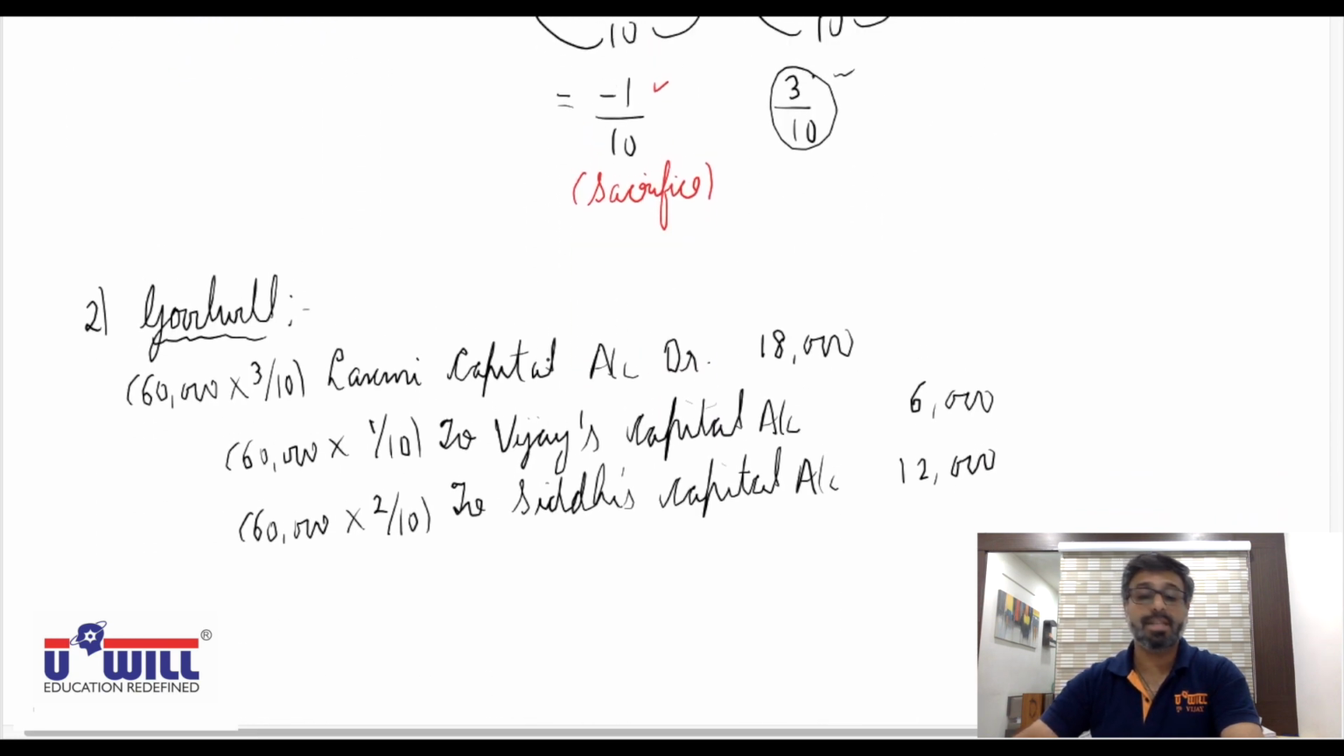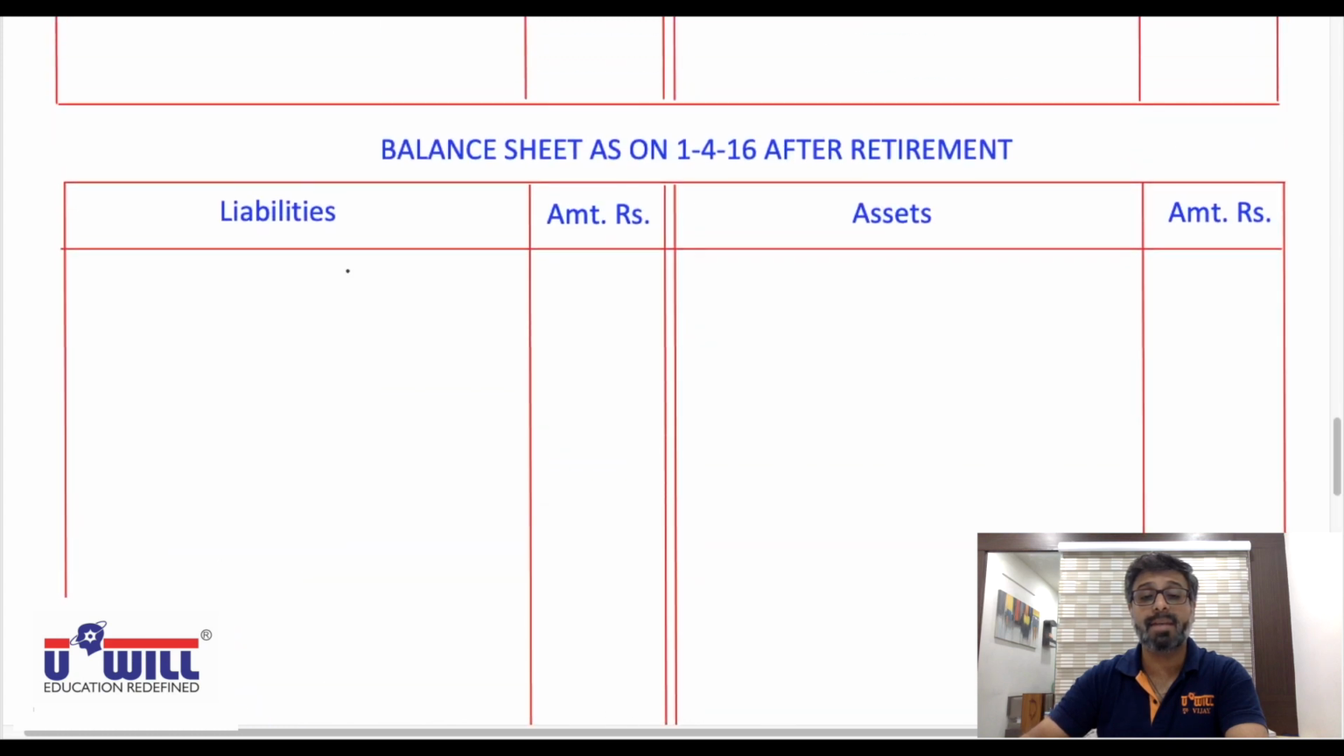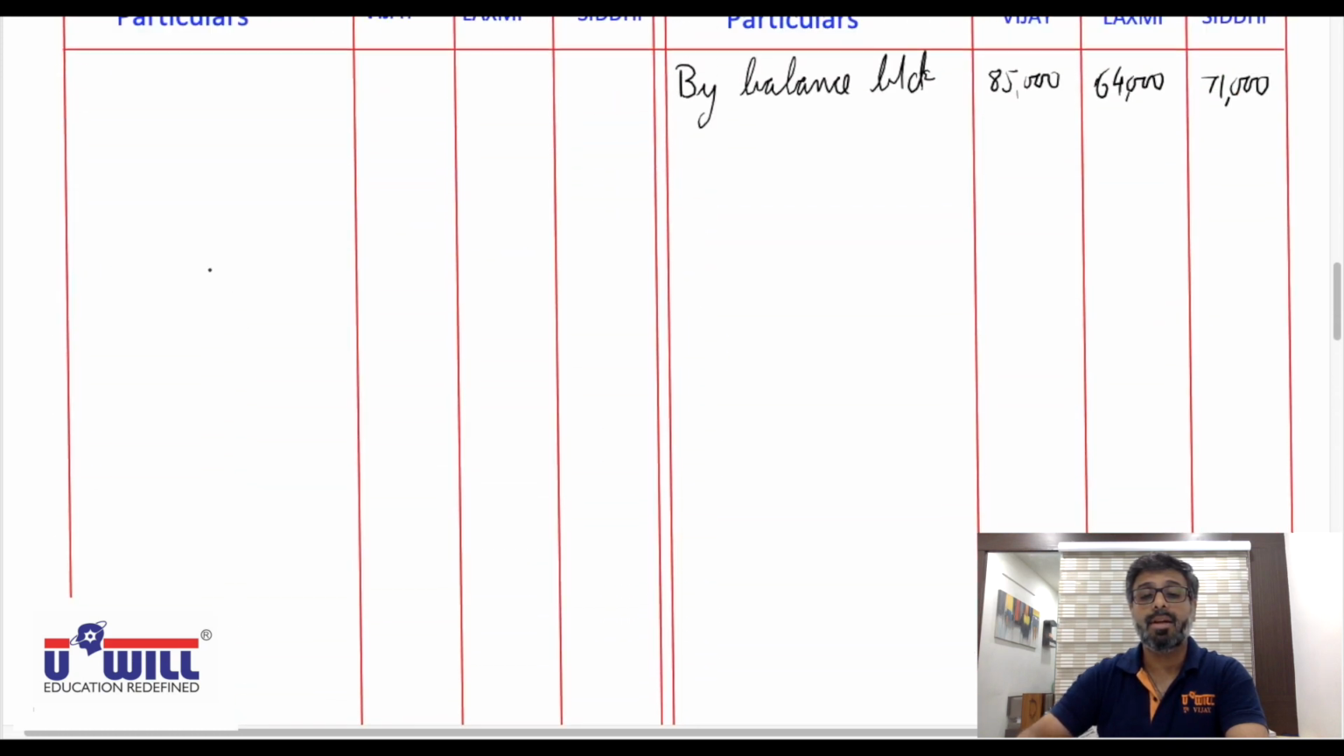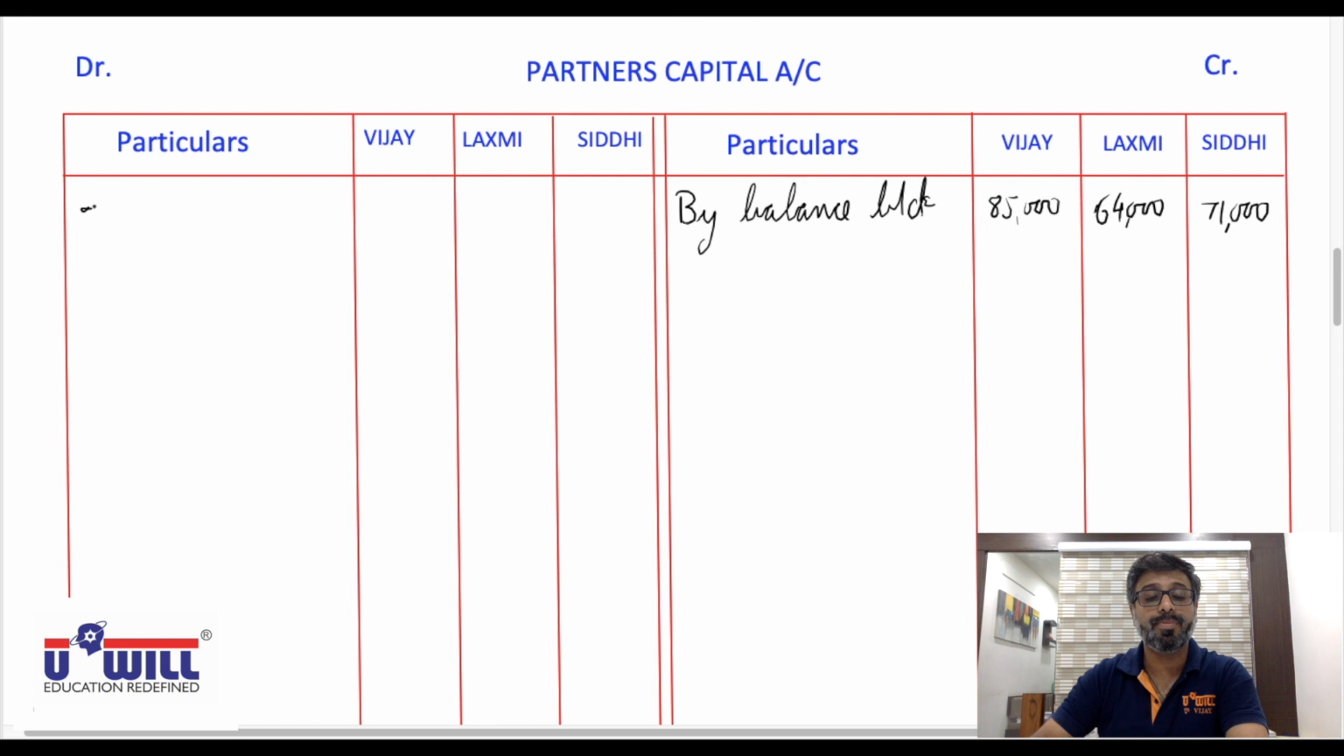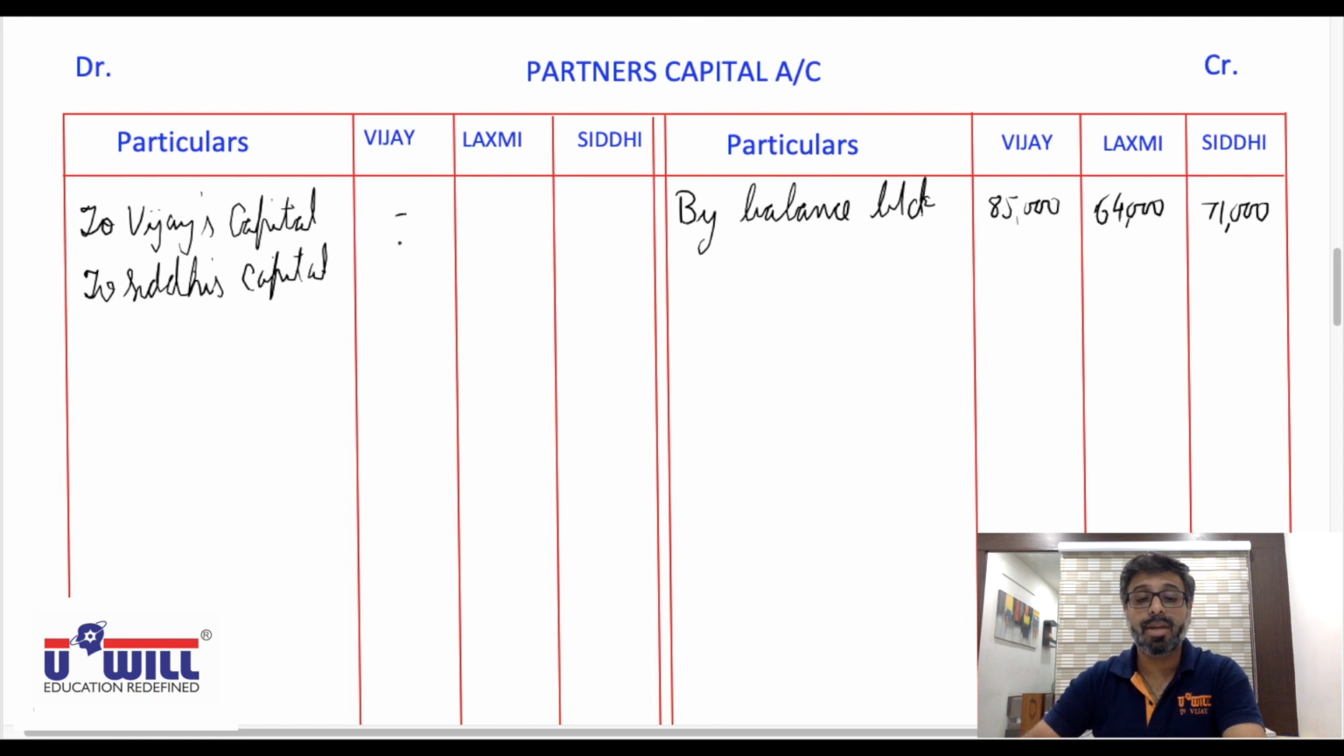Okay, now effects. Lakshmi's capital account debit, so in the partners' capital accounts we'll write on the debit side opposite accounts to Vijay's capital account as well as to Siddhi's capital account. Both the opposite accounts will come over here. And what amount? The amount will come in the column of Lakshmi. Okay, Vijay with 6,000 and Siddhi with 12,000, in bracket goodwill.